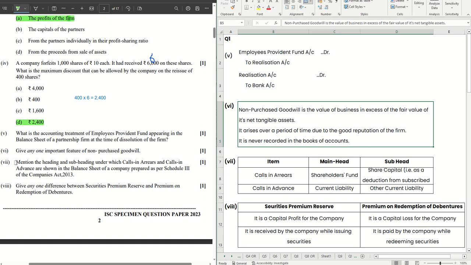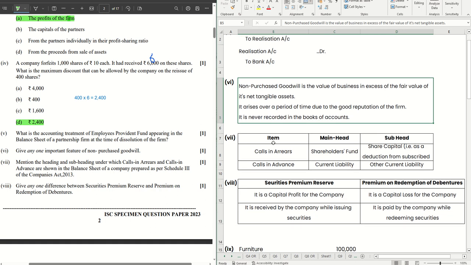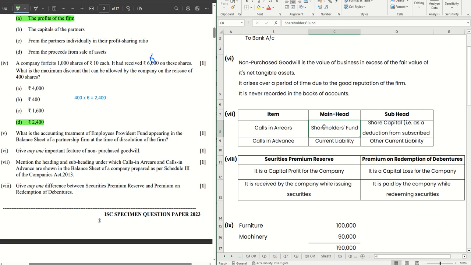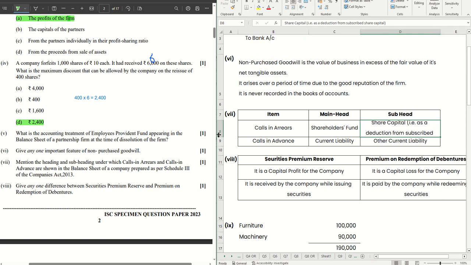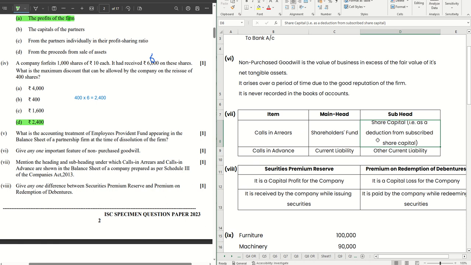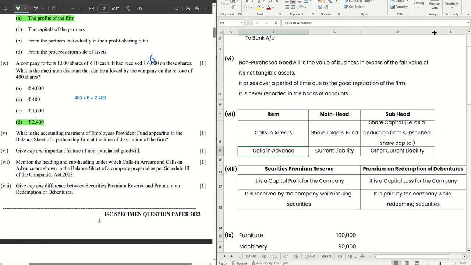Next one, number 8, mention the heading and the subheading under which calls in arrears and calls in advance are shown in the balance sheet of a company prepared as per Schedule 3. Calls in arrears, main head, shareholders fund, and subhead is share capital. It is shown as a deduction from subscribed capital. Okay, that is important for you guys to know. That is shown as a deduction. Calls in advance, it is shown under current liability, main head, subhead under other current liabilities. Okay, this one is done.